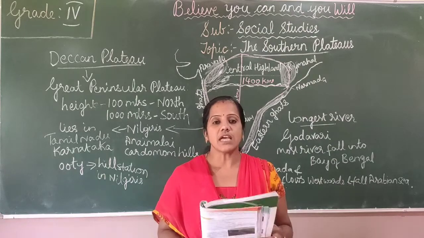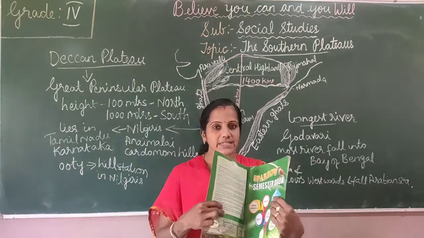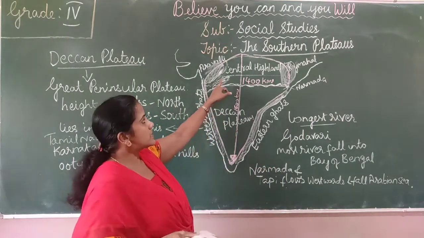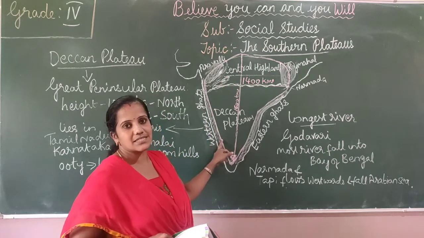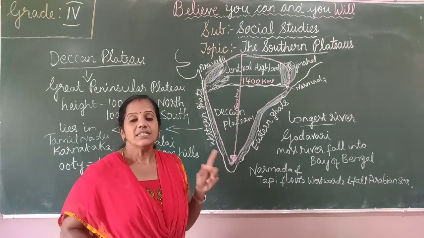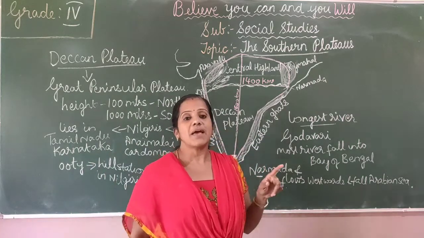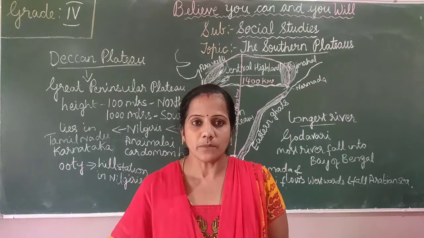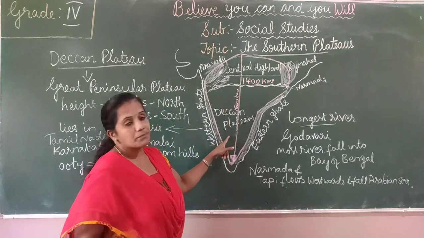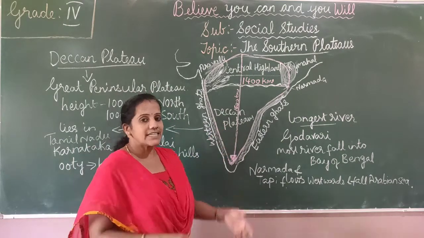And we learned that the river Narmada divides the Southern Plateau into two parts. One is the Central Highlands, the other is the Deccan Plateau. The Central Highlands are further subdivided into two parts, the Malwa Plateau and the Chota Nagpur Plateau. Now we move on to the Deccan Plateau, the other part of the Southern Plateau.